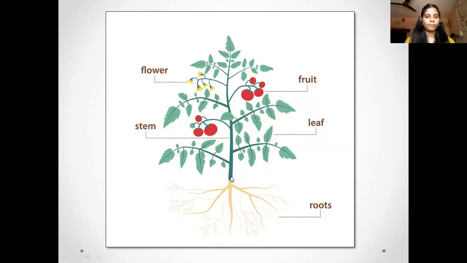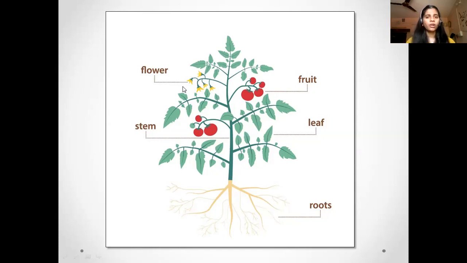Then we have the stem. The stem helps as a transport system. They transport the water and nutrients to all the parts of the plant. Then you have the leaf. Leaves are also called the kitchen of the plant because they make the food for the plant. Then you have the fruits and the flowers, which are the reproductive parts of the plant. So the fruit contains the seed, which helps the plant to reproduce.